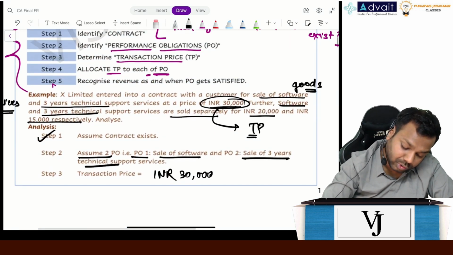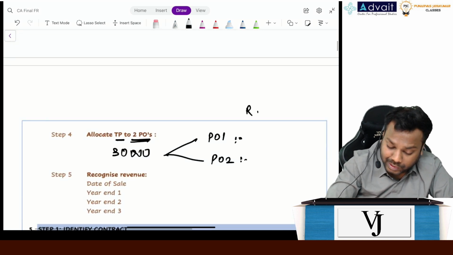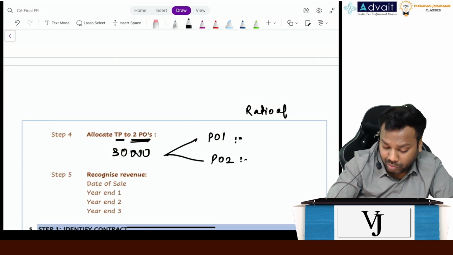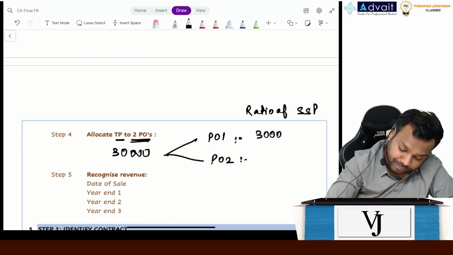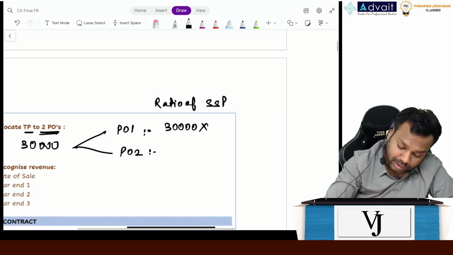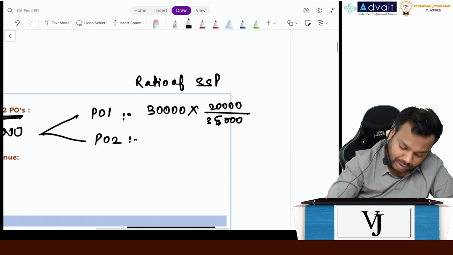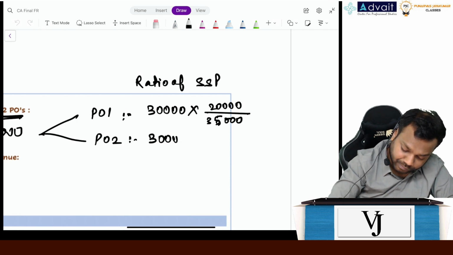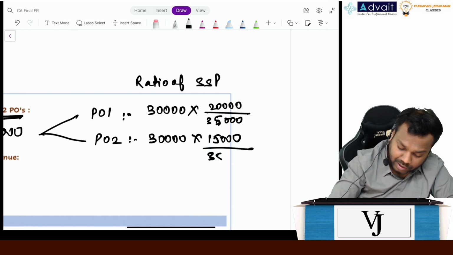Not 2:1, not 1.5, right? It is in the ratio of standalone selling prices. So this is 30,000 multiplied by 20,000 divided by 35,000. Wonderful. And here it will be 30,000 multiplied by 15,000 divided by 35,000.